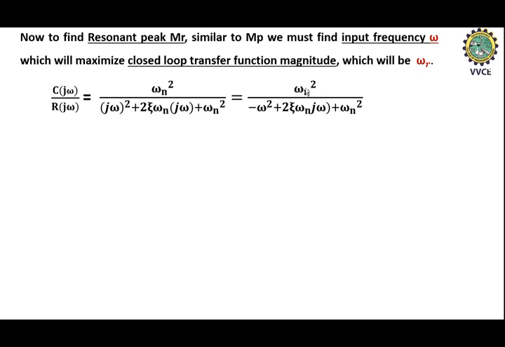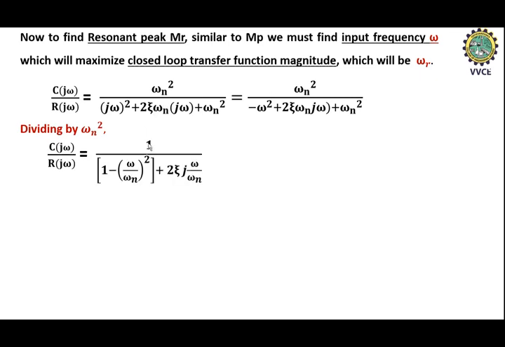So the numerator term will become 1, because omega n square divided by omega n square is 1. And here this term will become omega square divided by omega n square, and this will become 1 because omega n square divided by omega n square is 1.